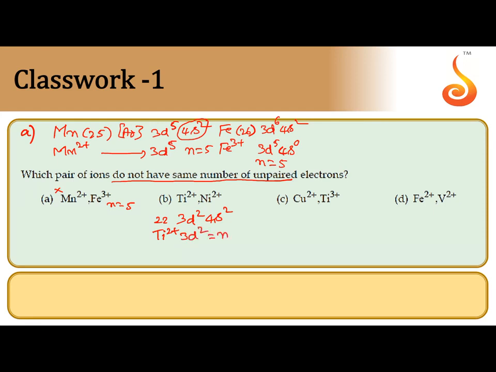So number of unpaired electrons 2. For nickel 28 atomic number, 3d8 4s2 for neutral atom, for nickel 2 plus 3d8 4s0. Here number of unpaired electrons 3.